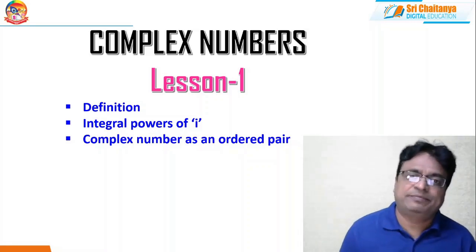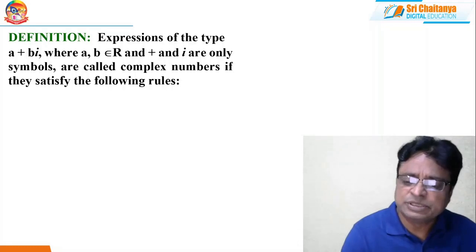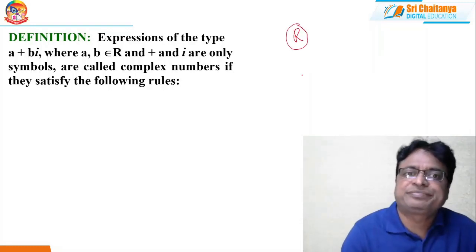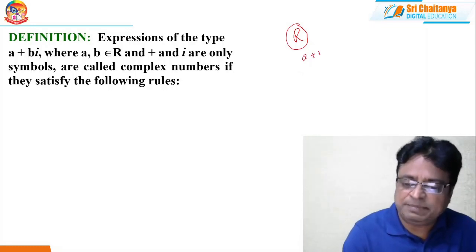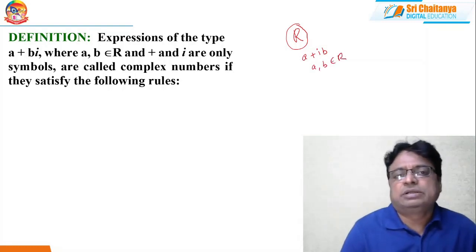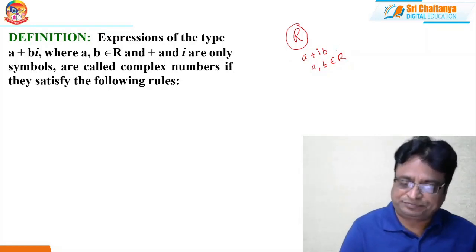Now, what is the definition of the complex number? See the definition here. So far we are in real numbers only. The set of real numbers is denoted with the capital R. But numbers of the form a plus ib, where a, b are real numbers, a number in the form a plus ib is called a complex number.